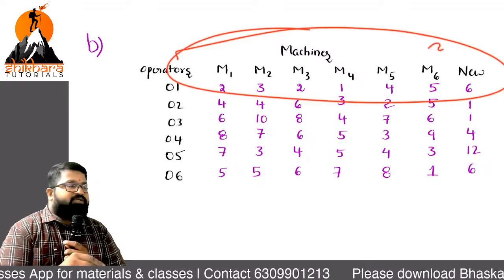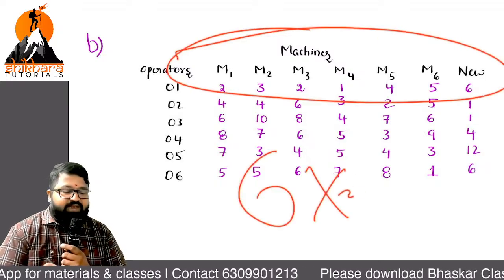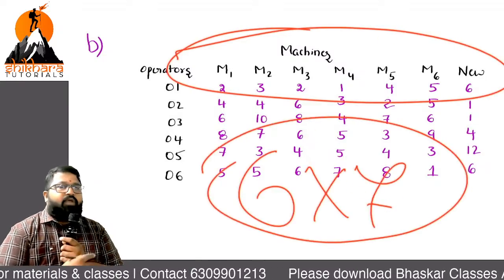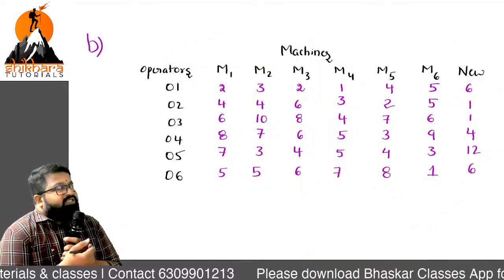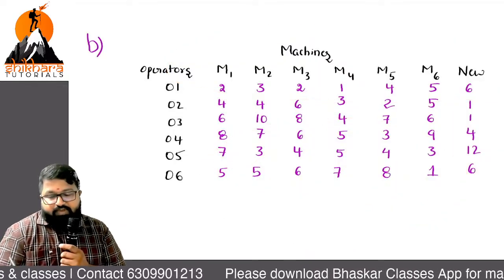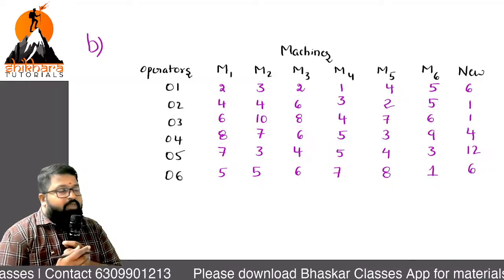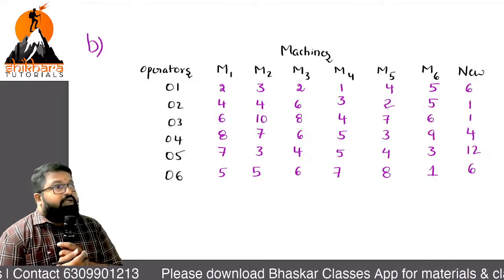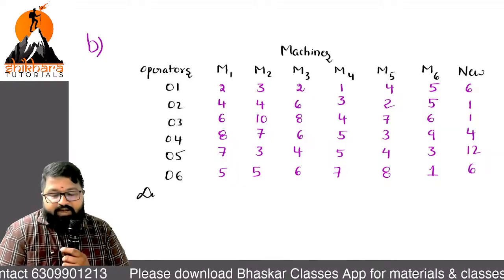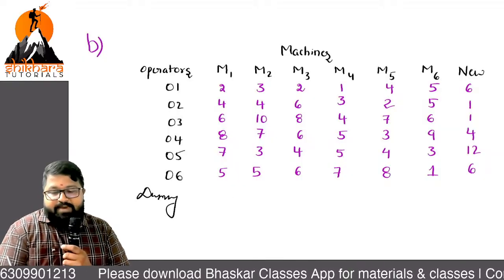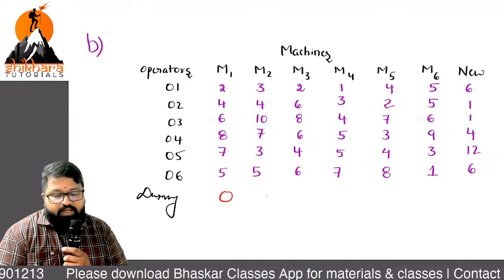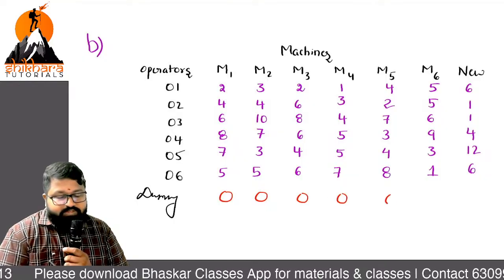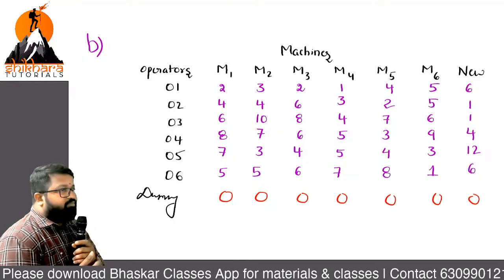How many columns? 7. So it is 6 by 7. Is it balanced? It's unbalanced. When it is unbalanced, we should add a dummy. Dummy operator or dummy machine? Dummy operator. So I am writing the dummy operator here, and the elements in the dummy will automatically be 0, 0, 0, 0 and 0.